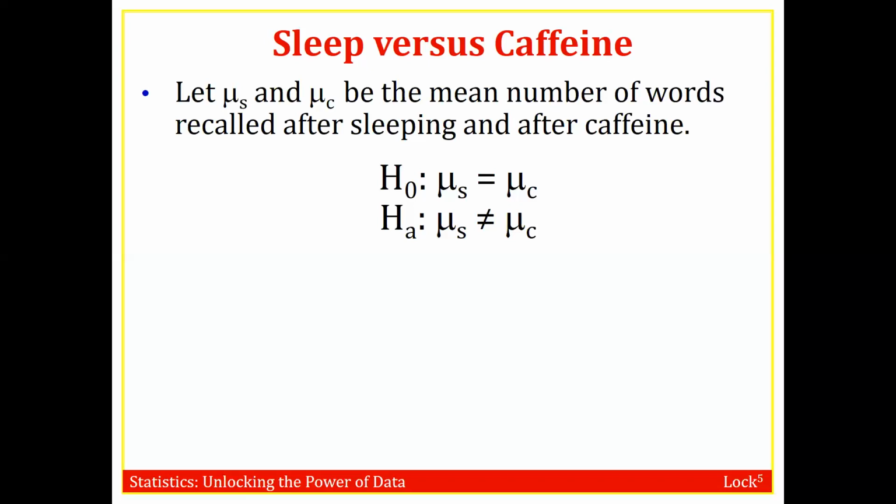Now, the way the question was worded, it did not suggest that one was better than the other. It just asked, is there a difference? So here, for the alternative, we would make it mu sub s not equal to mu sub c. So that includes the possibility that mu sub s is greater than mu sub c. Also includes the possibility that mu sub s is less than mu sub c.